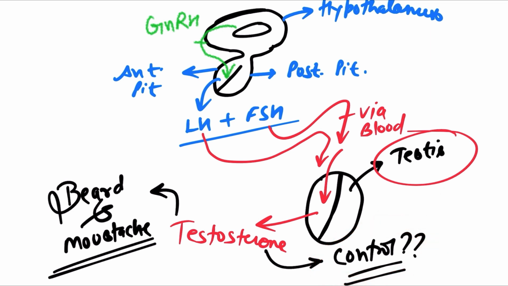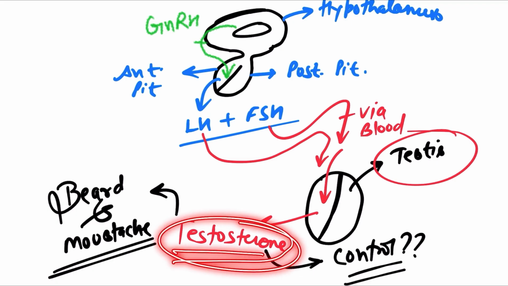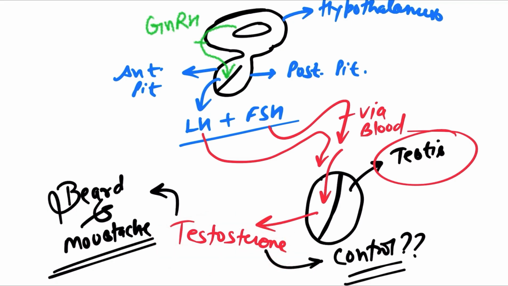So let's say the level of testosterone in our body passes a limit. There must be a limit for this testosterone hormone, and if it surpasses that limit, what will testosterone do? This testosterone hormone will travel via blood.